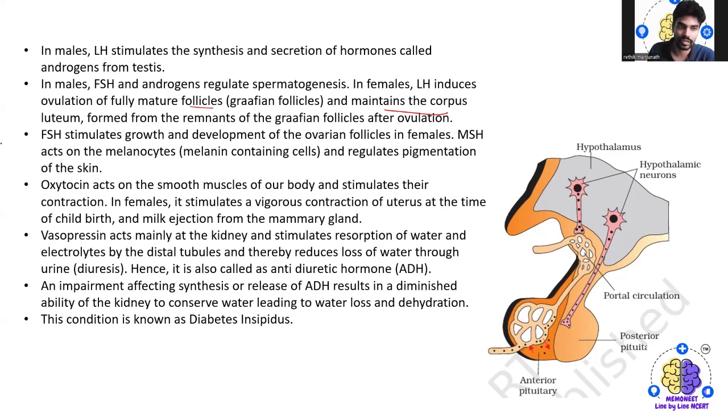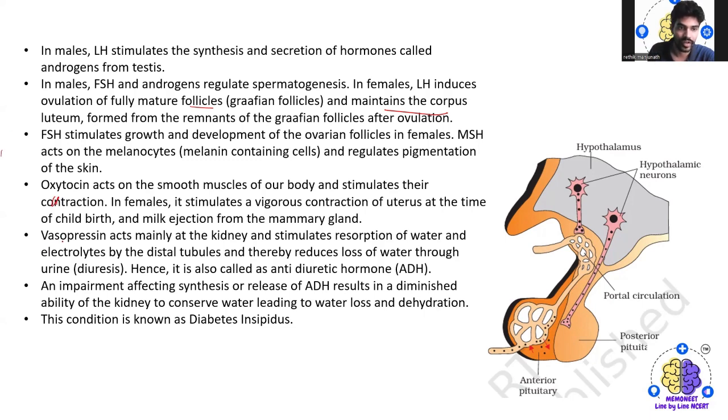So oxytocin, coming to the oxytocin, it acts on the smooth muscles of our body, and that is going to stimulate their contraction. In female, it stimulates vigorous contraction of the uterus at the time of childbirth, and milk ejection from the mammary gland.